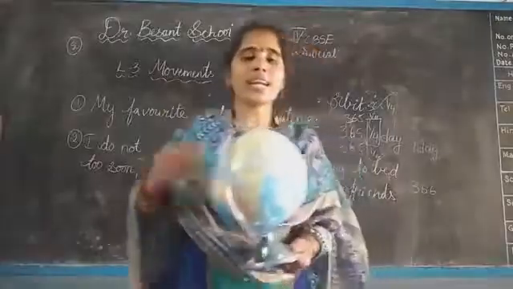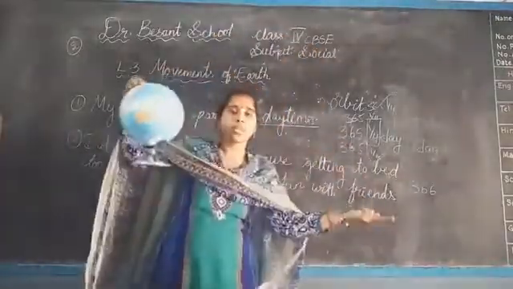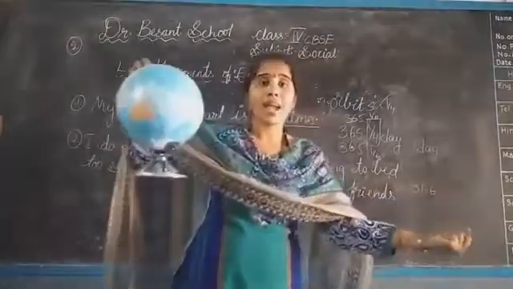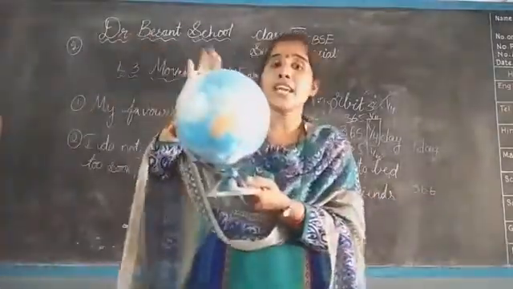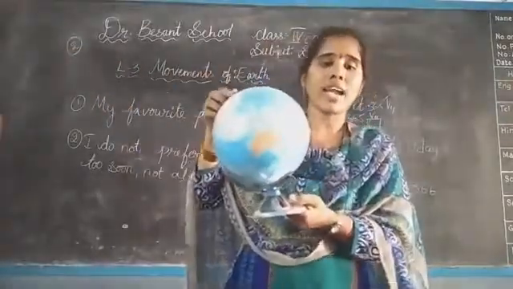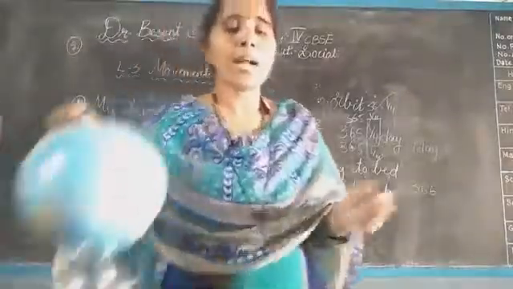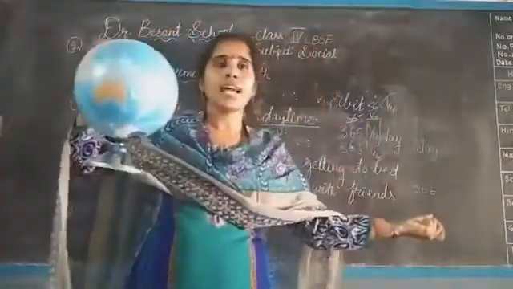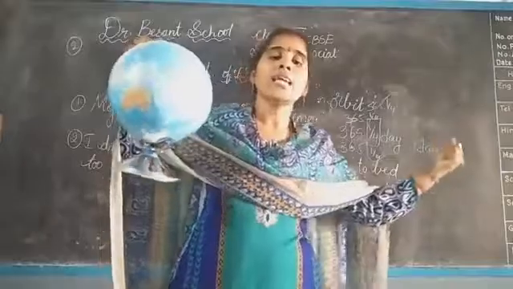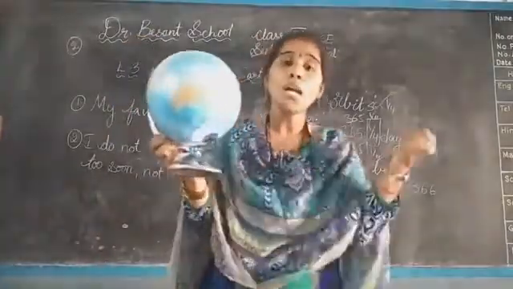The part that leans towards the sun will get more sunlight, and the part that is away from the sun will get less sunlight. You can see that the part that leans towards the sun will get more light.